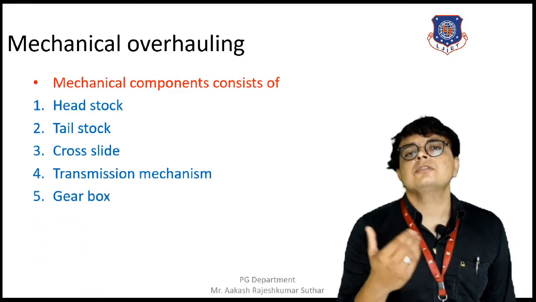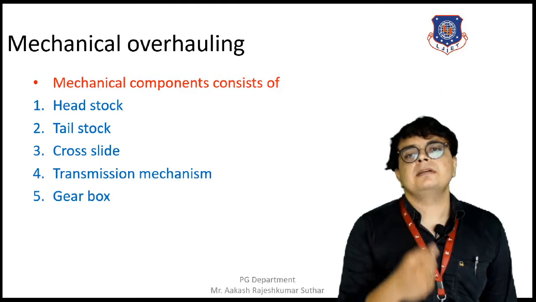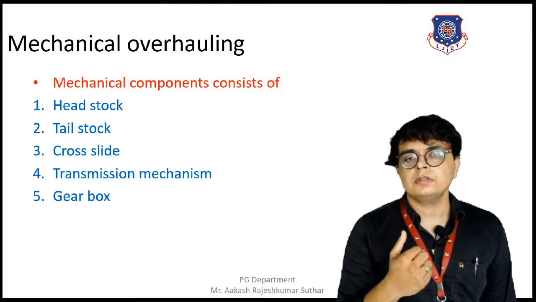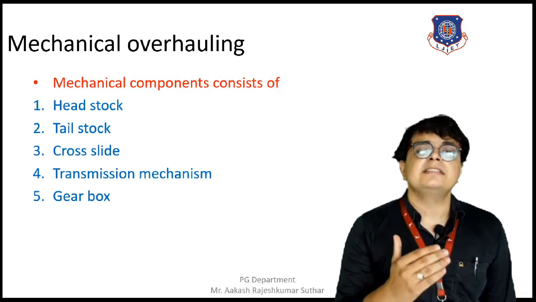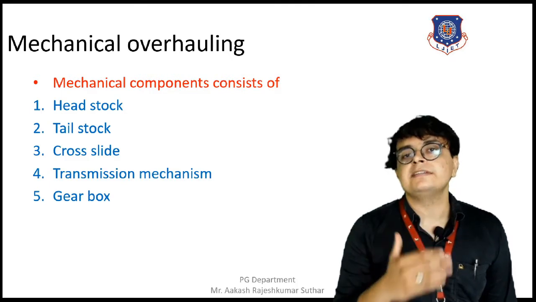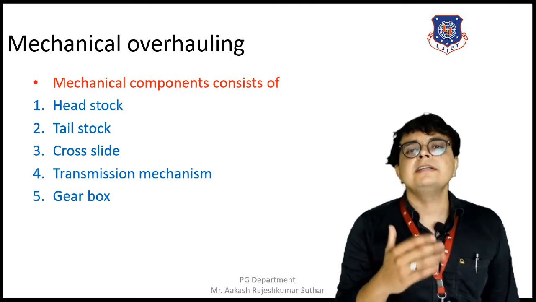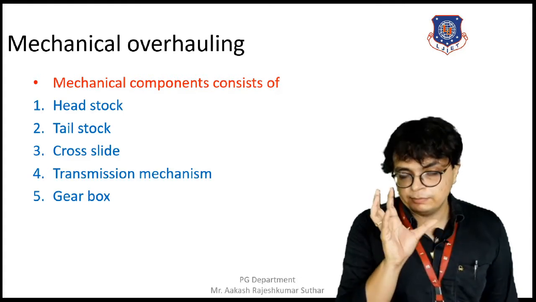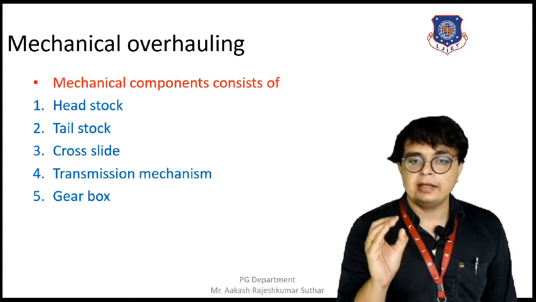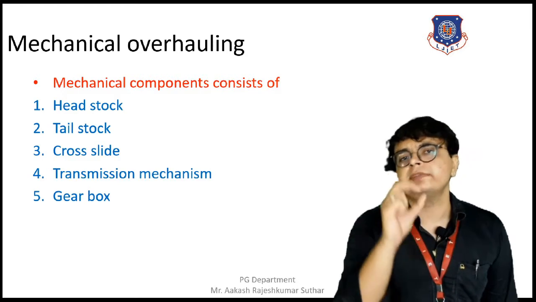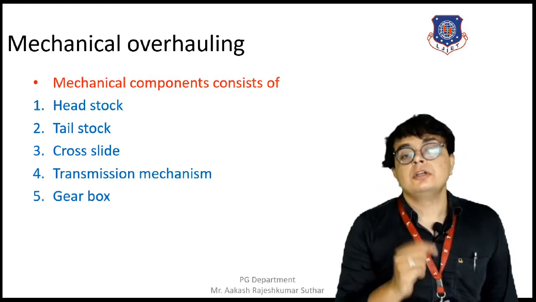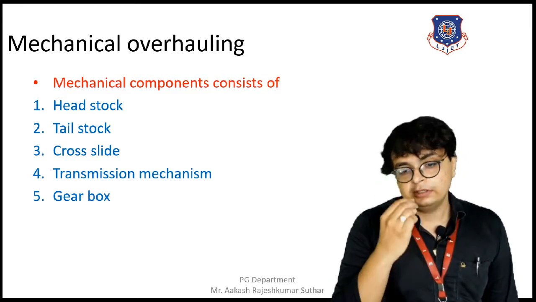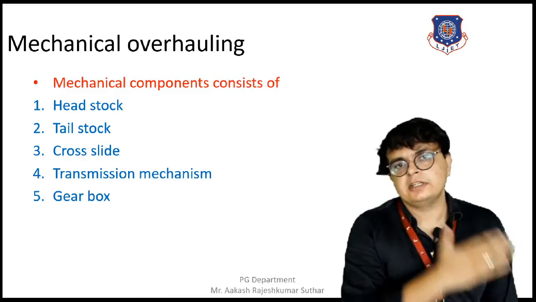All these are components of a mechanical machine. It is necessary that overhauling is done so that the overall dismantling of the machine takes place, and we can have a glimpse of the condition of each and every component, so that we can come to know the condition of the machine after a certain period of usage.